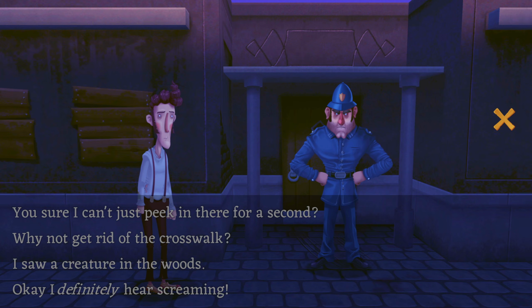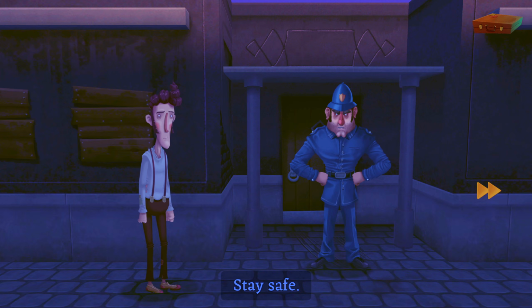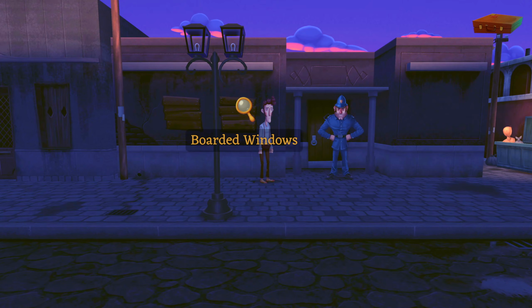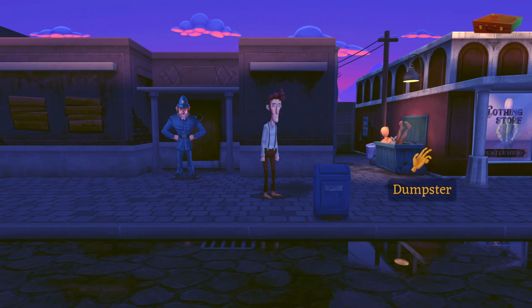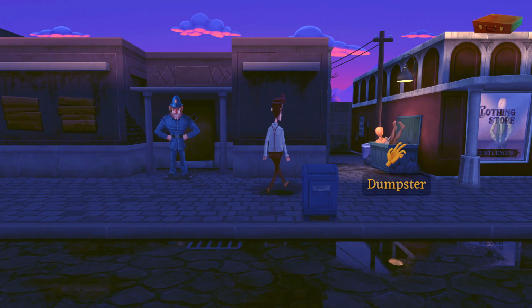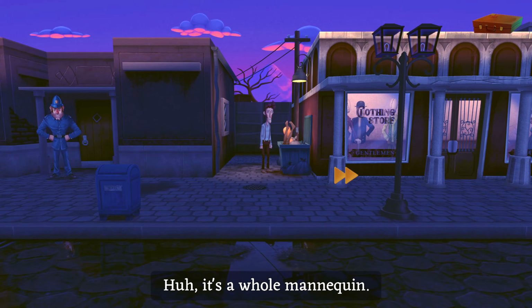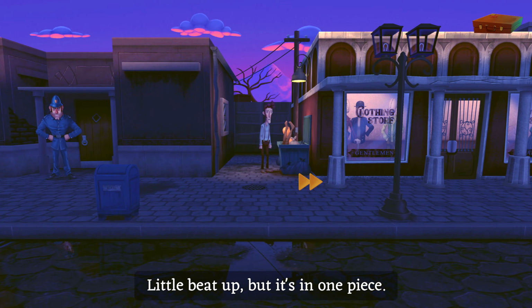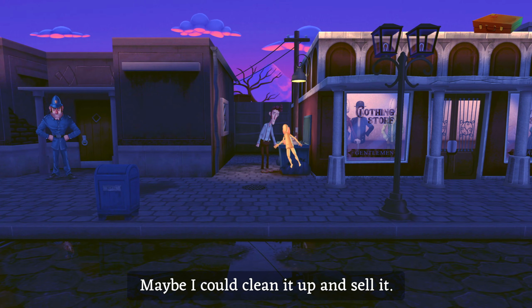Well, it looks like that's that for now. Stay safe. I'll try. Can we just peek in? Was there a storm recently? No, I guess not. Alright. Looks like we can go through the dumpster here. Huh. It's a whole mannequin. Little beat up, but it's in one piece. Maybe I could clean it up and sell it.